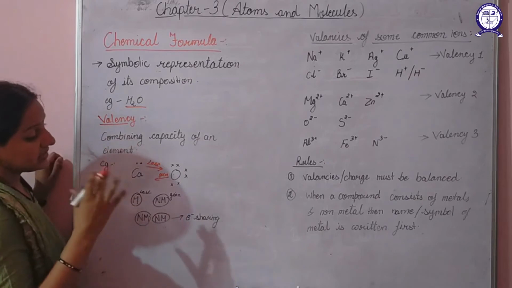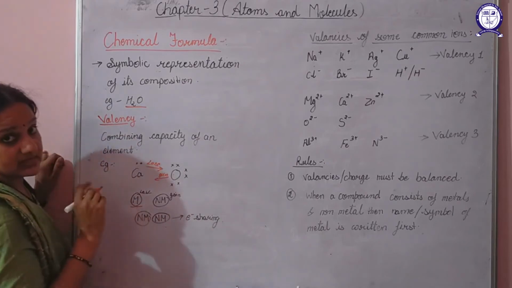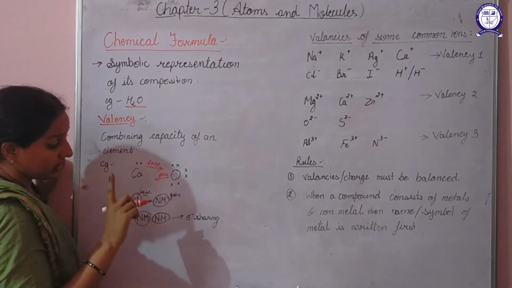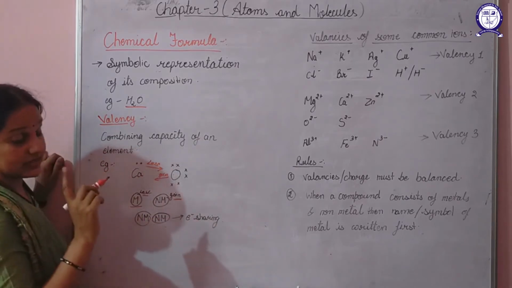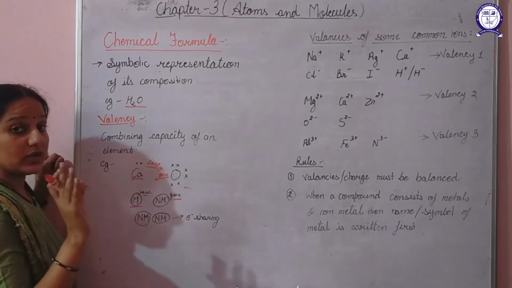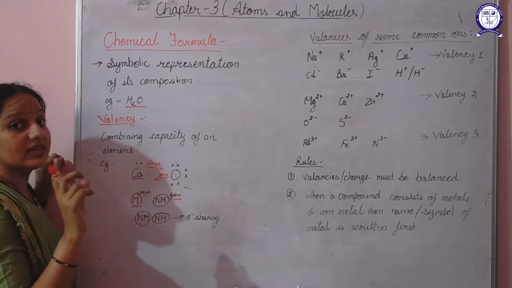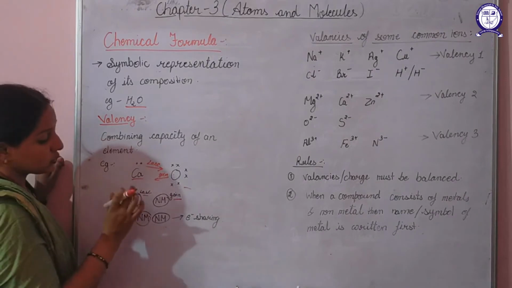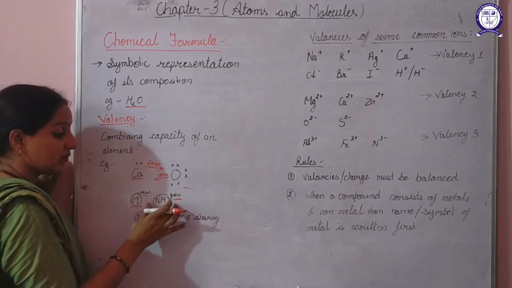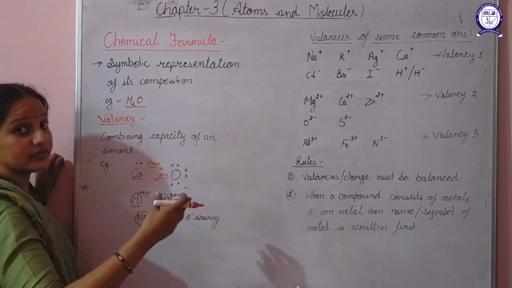So basically, all the metals have a tendency to lose electrons and all the non-metals gain electrons. Here calcium is a metal and oxygen is a non-metal. Every time a metal combines with a non-metal, the name of the metal will always come first and the name of the non-metal after it.